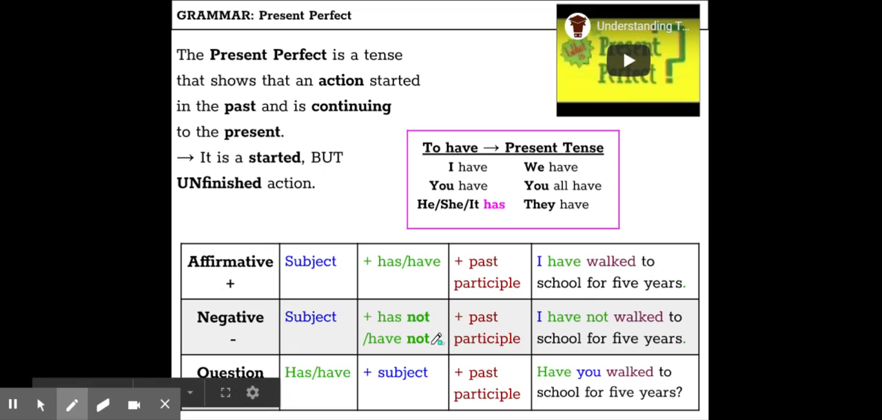If you want to make it a negative, you take not and you put it in between your helping verb have and your past participle. So I have not walked to school for 5 years. And if you're making it into a question, you do a flip, right? You do a flip of the subject and the helping verb. So the helping verb comes first and the subject comes second. So, have you walked to school for 5 years?